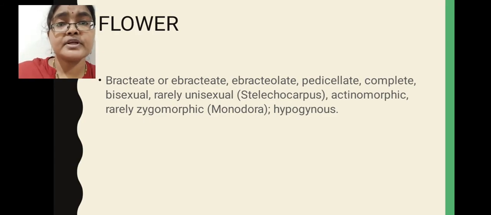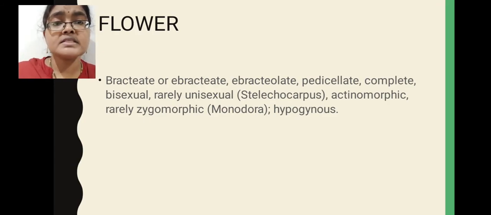Flower detailed description, if you observe, here flowers are bracteate and ebracteolate. Some may be ebracteate in nature. Bracts are there means that flower is called bracteate flower. Suppose bracts are absent, that flower is described as ebracteate flower. Bract means a small leaf-like appendage which is present at the base of the flower.